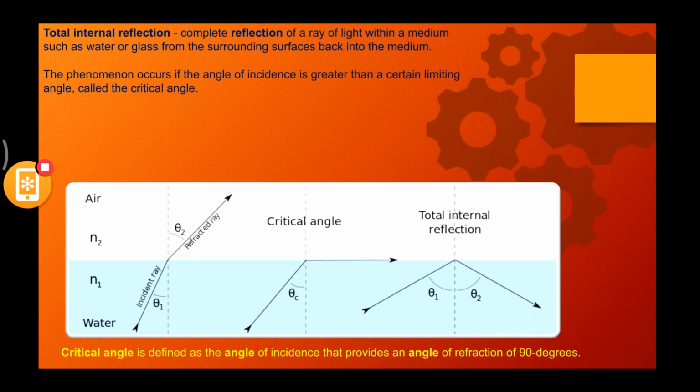If the entire light ray is coming back into the same medium, if there is no energy loss in the medium, then that is called total internal reflection. It is slightly different from reflection. Reflection is a generalized phenomenon, whereas total internal reflection is a specific phenomenon, because here there is no loss of energy, and at the same time it will only exist with a certain limiting angle that is called the critical angle. So if the angle is greater than the critical angle, there you can see total internal reflection.